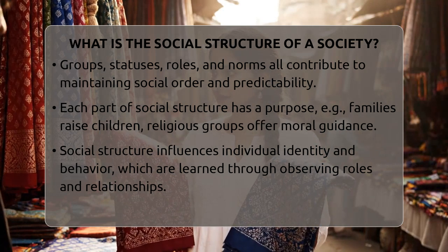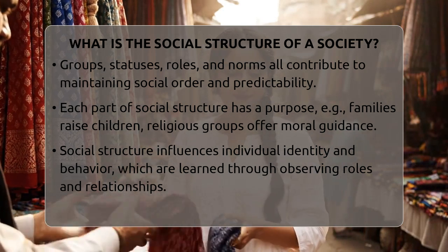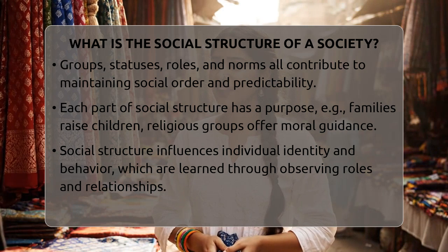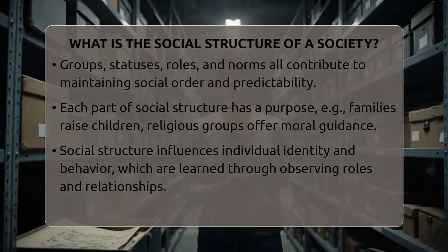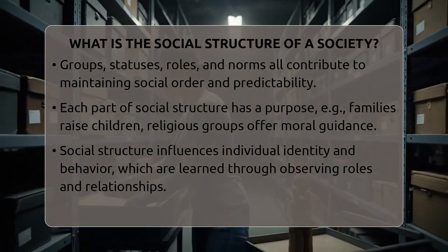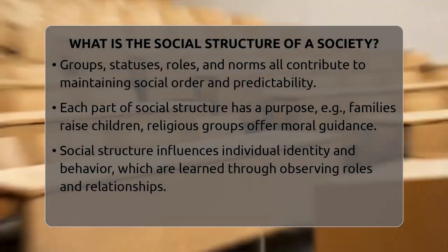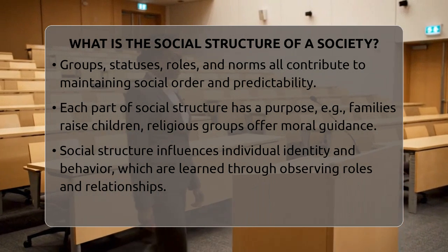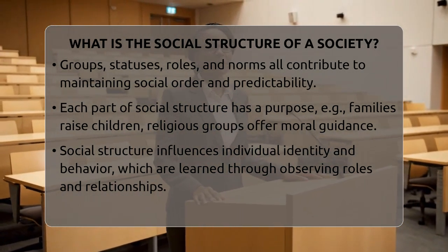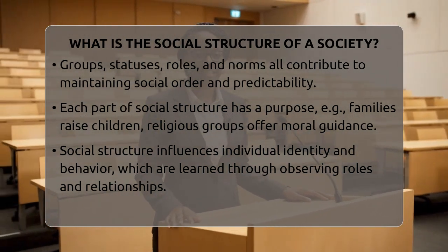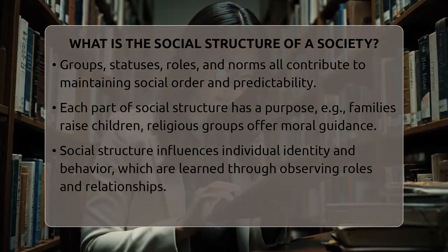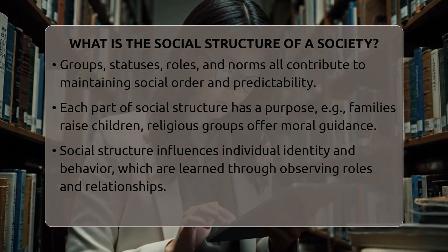From a structural functionalist point of view, every part of the social structure has a purpose. The family, for example, is responsible for raising children and passing on culture. Religious institutions offer moral guidance and community support. When one part changes or stops working, it can affect the whole system, sometimes leading to social change or tension.